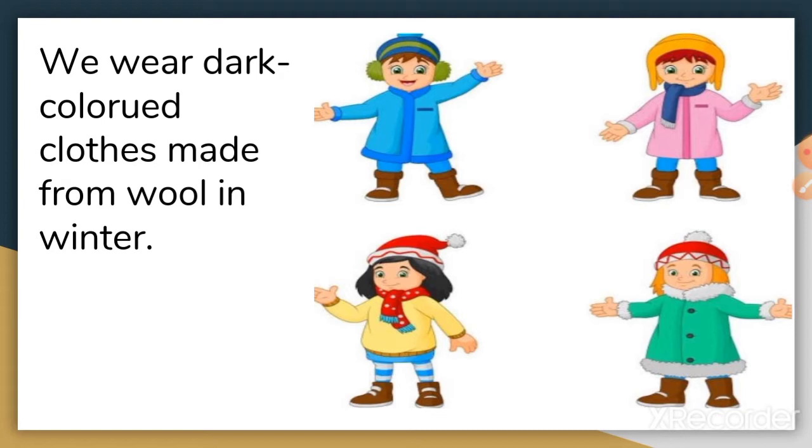They trap air in between and do not let it go easily. The air outside does not get much chance to mix with the air trapped in between. So this is how woolen clothes protect us in the winter season.